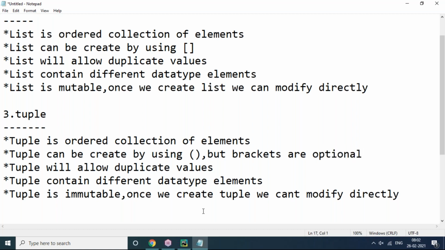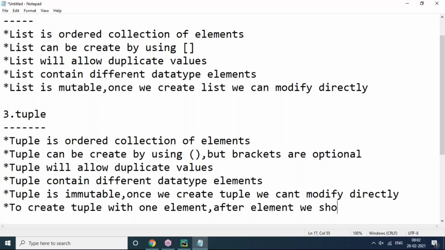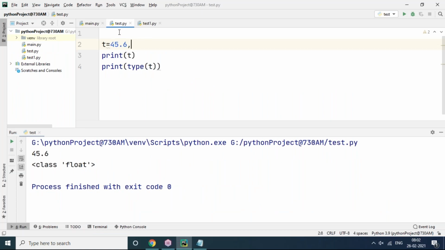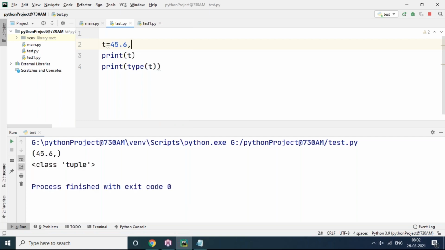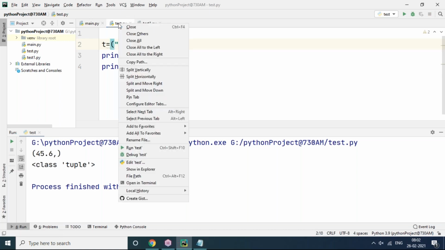To create a tuple with one element, we should give a comma symbol after the element. Then only will it create a tuple. This is only for tuples, not for lists. Now I'm putting a comma after 45.6, then it is treated as a tuple. Even if you give brackets or no brackets, no issues. But when I give the comma, it creates a tuple only.